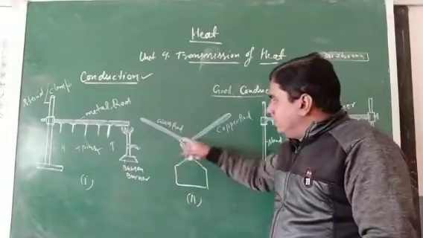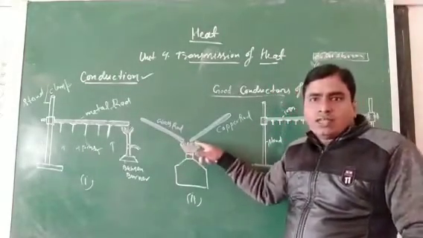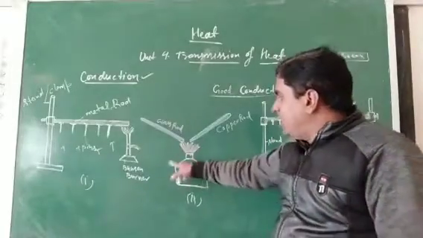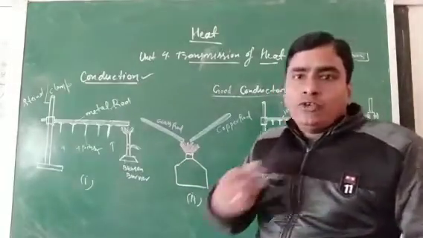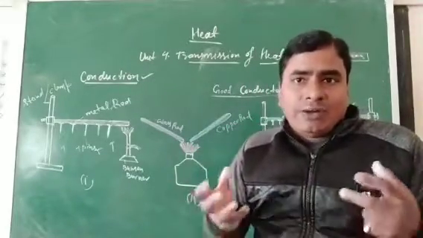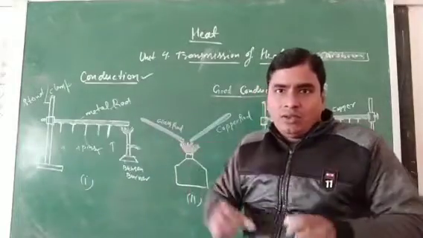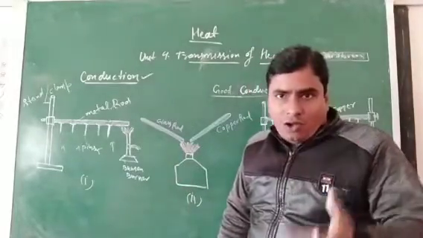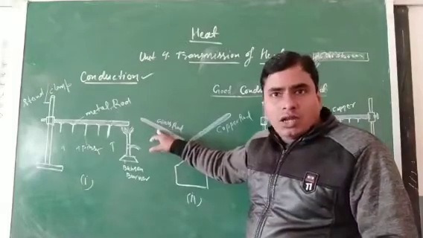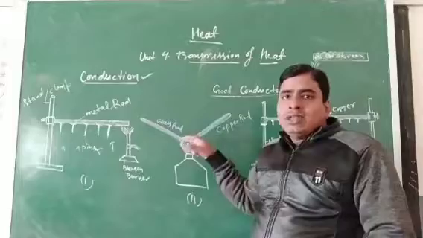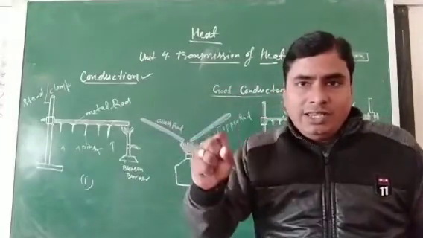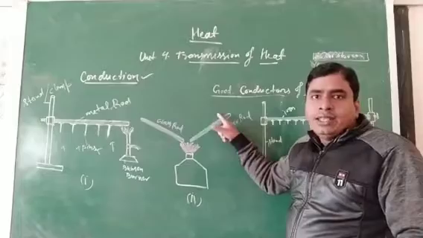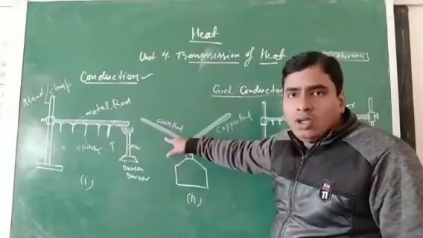Bring the two ends of these rods near the heat source, suppose a spirit lamp. After a few moments you will observe that both rods start becoming hot, but the copper rod becomes hot faster than the glass rod. This shows that the copper rod absorbs heat energy faster than the glass rod, so heat flows from one end to the other end faster in it.